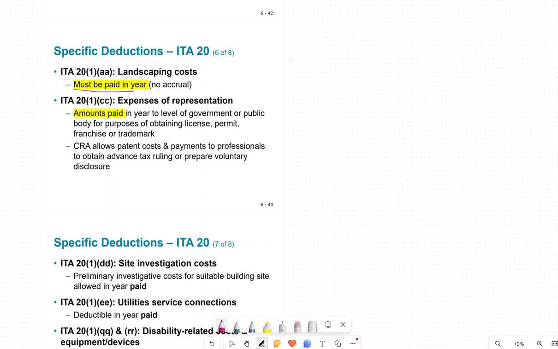Now, expenses for representation. So what happens is there's a lawsuit. Sorry, this is not a lawsuit, I was thinking of something else. In other words, it's for the patent or franchise.